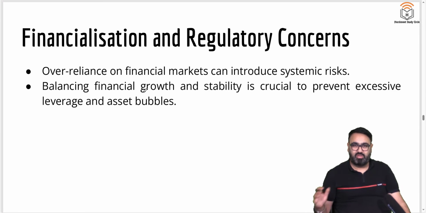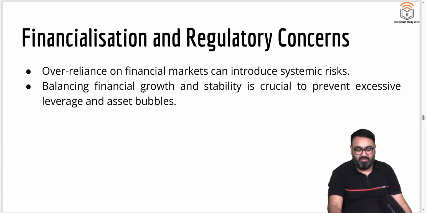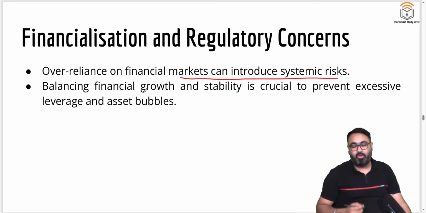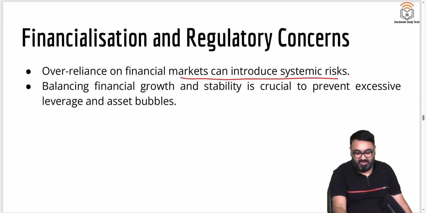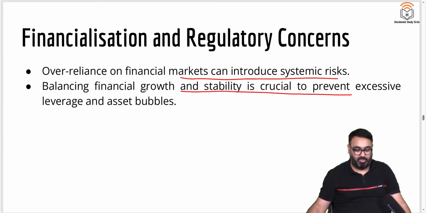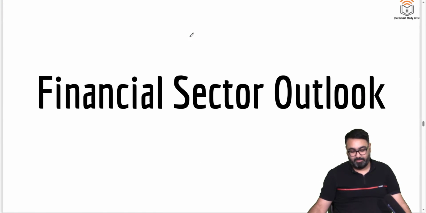Also, there are certain risks involved. For example, when financial markets control many companies, it will lead to systemic risk. For example, when Sensex goes down or when there is negative news in the global market, it might impact all the companies that are listed. So listed companies always have to face certain danger of shocks from the stock market. Balancing financial growth and stability is also important. So both of these have to go hand in hand as per the economic survey.